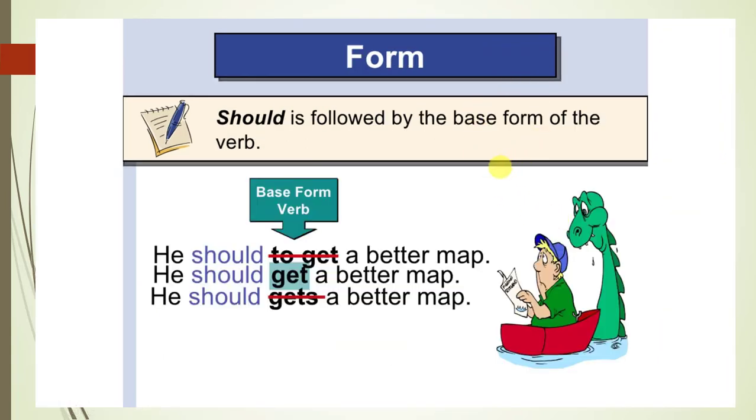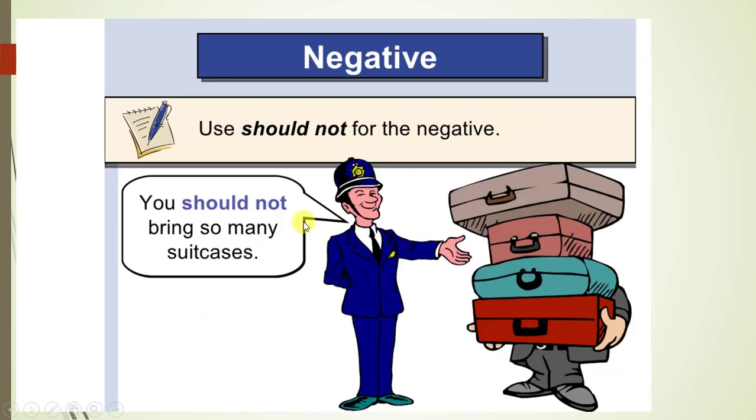Okay, what is the form of the verb should as a modal verb? It is also followed by the base form of the verb. Just remember, we always have the subject, then the modal verb, the base form that is get, and then the complement. For example, we should get a better map. Never say you should to get, this is not possible. It is you should get. The verb is always in the base form.